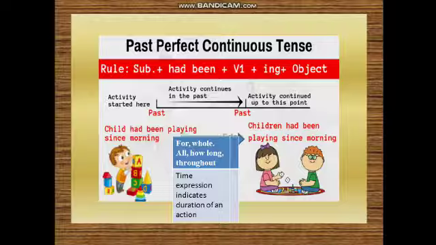Just in the past means past में ही वो अगर एक्टिविटी फिनिश होती है और उस जिस ड्यूरेशन तक वो कंटिन्यू होती है, there we use past perfect continuous tense. And some more examples for time expressions are for, whole, all, how long, throughout, all along. These are some examples where we can use past perfect continuous tense.